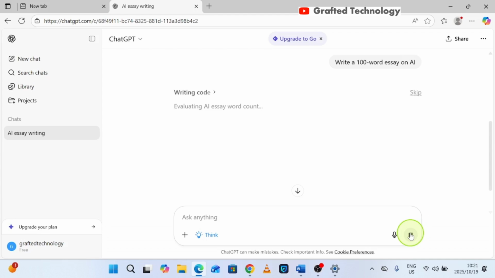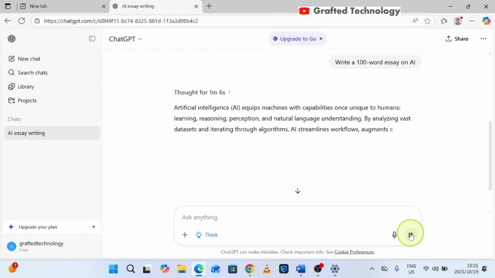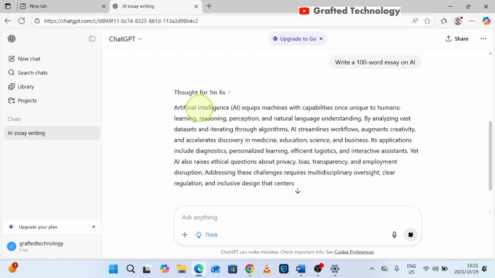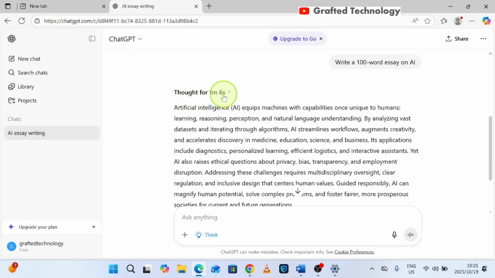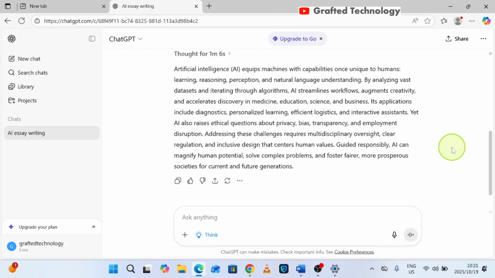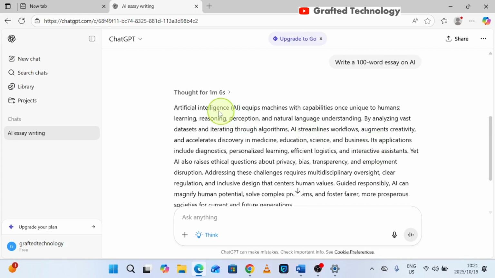You can see over here that ChatGPT is still thinking. Let's wait and see the response it gives us at the end of the day compared to when it gave us a fast response. All right, so it thought for a minute and 6 seconds. All right, and it's a bit longer. So I'm just going to read the first sentences and compare.